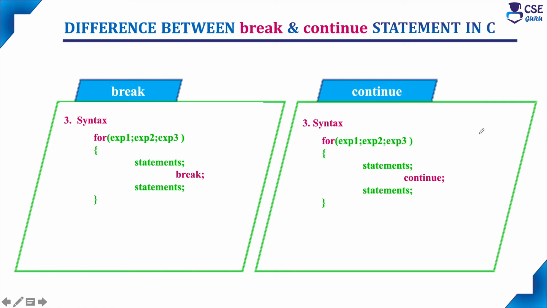Okay. If you are considering the syntax for the break statement, it is used in looping statements as well as the switch statement. So this is the syntax for the looping statement. For loop: expression 1, expression 2, expression 3, and whatever statements we require, we can enter. Wherever we need it, just include the break statement. When break is encountered, the remaining statements are skipped and the loop terminates.